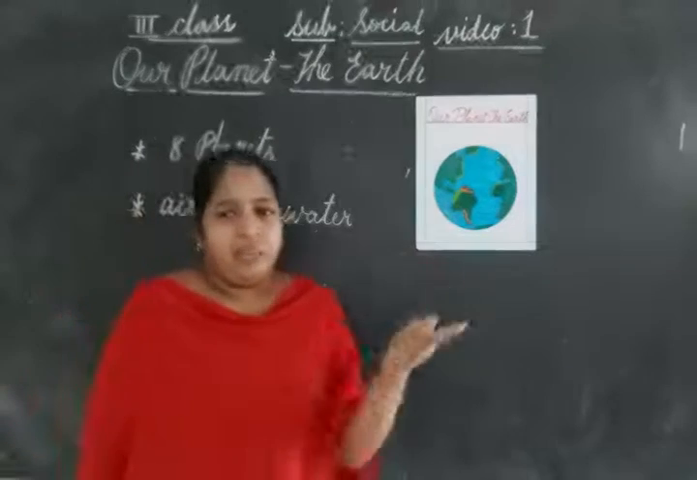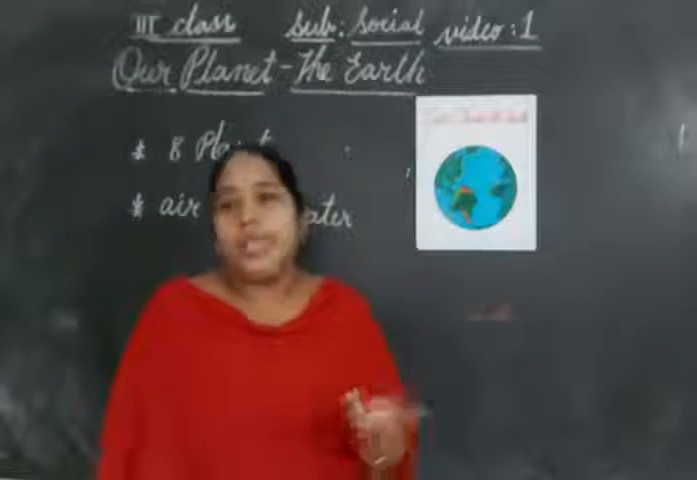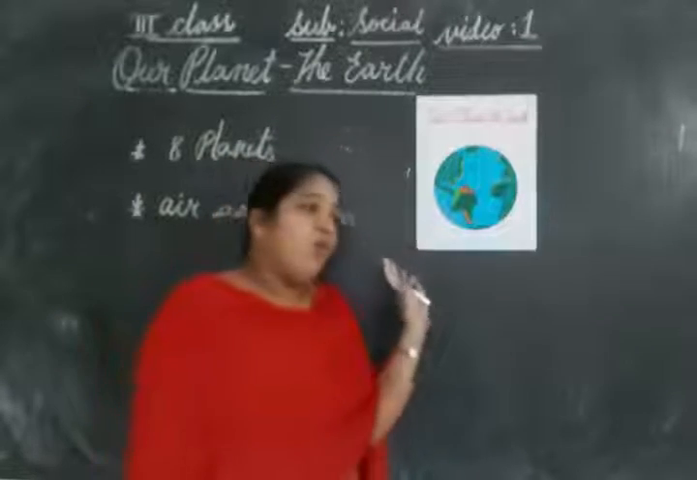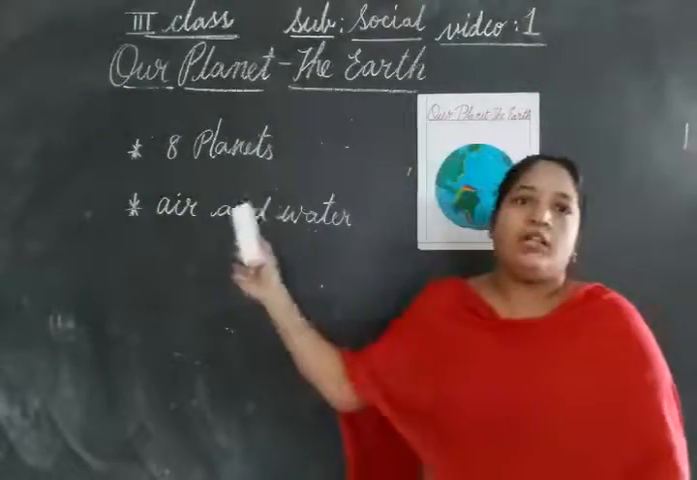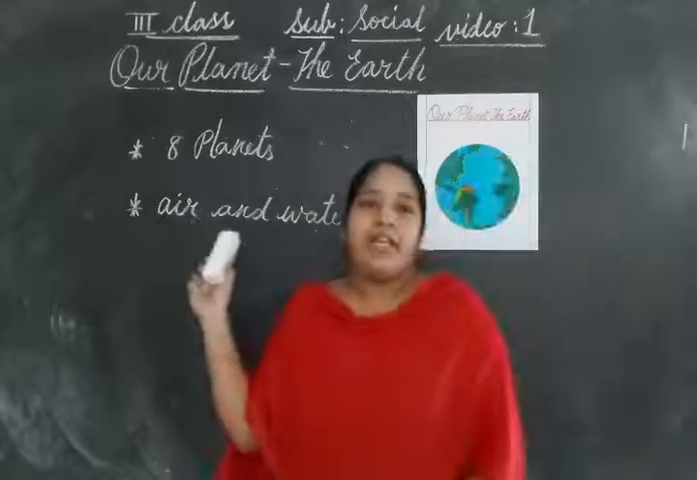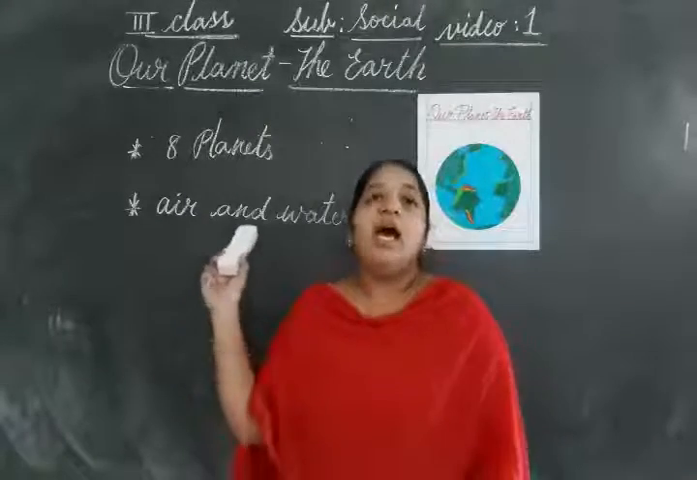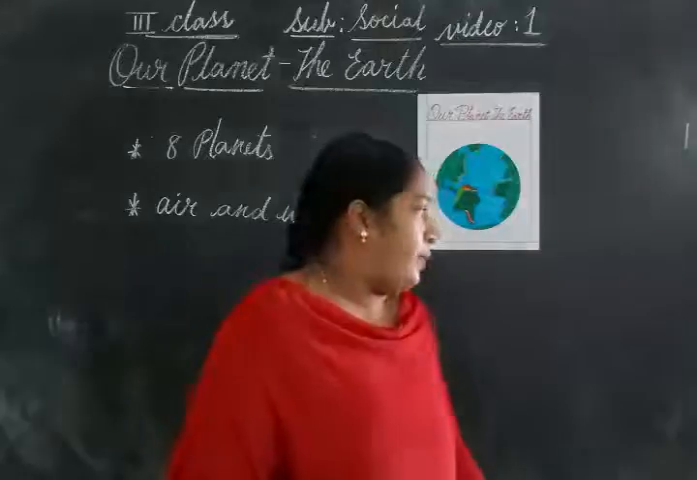Clear, children? Can you live without air and water? No, we cannot live without air and water. And this air and water exist on the Earth. That's why all living organisms can live on the Earth. Clear, children? Okay.